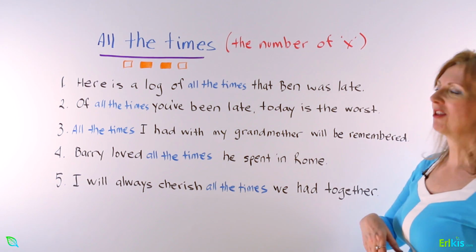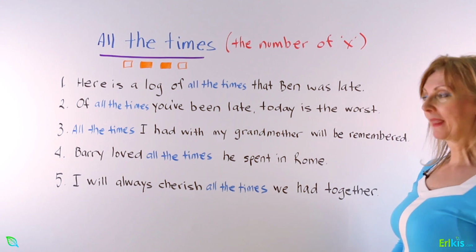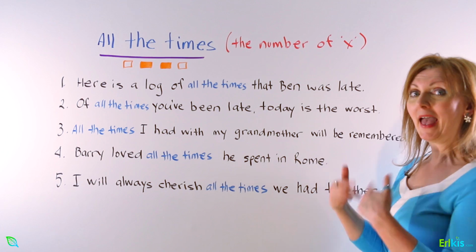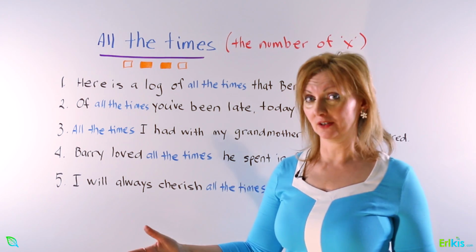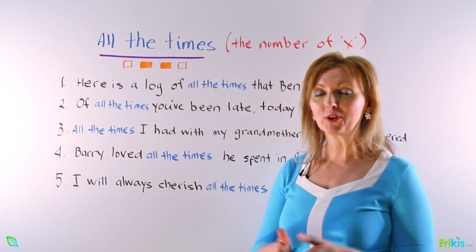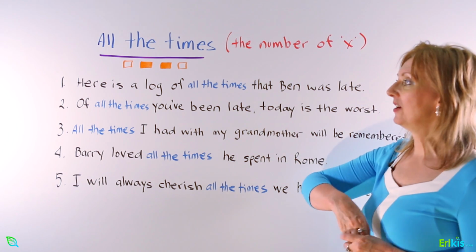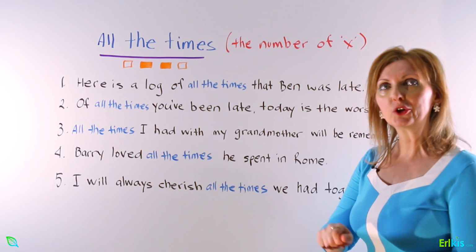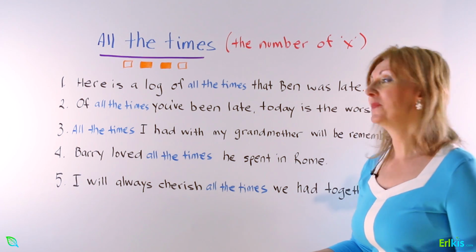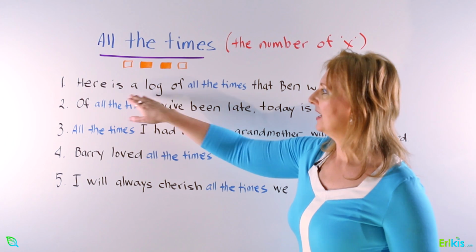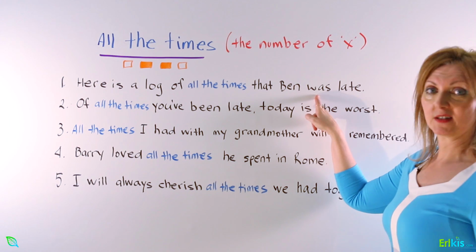Number 1, here is a log of all the times that Ben was late. Now, Ben gets to work and he's late. And he has been late on many occasions. So you can count the number of times he has been late. But we simply say, here is a log. A log is a journal, a book where you actually record things that you observe. So here is a log of all of the times, or all the times that Ben was late.